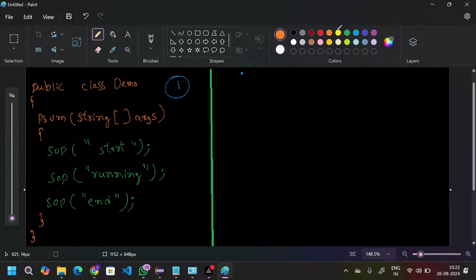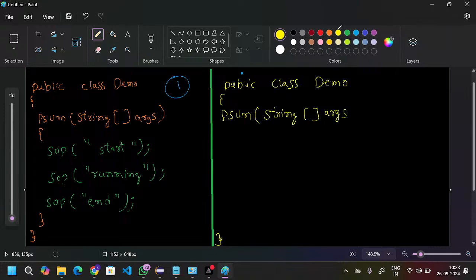The same case we'll see with respect to scenario number two. Same class, public class Demo, and from here to here, this is the scope of the class, and PSVM is the main method. Here we will take String args, and from here to here, this is the scope of the main method.